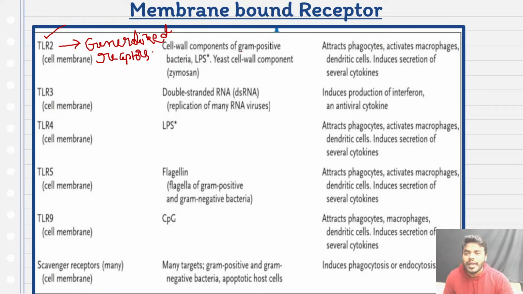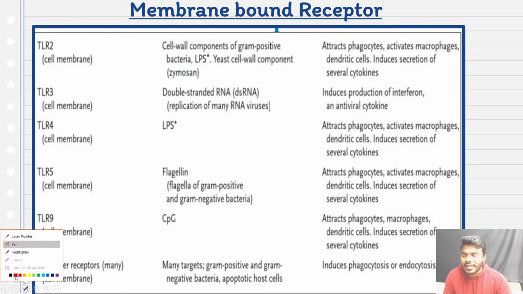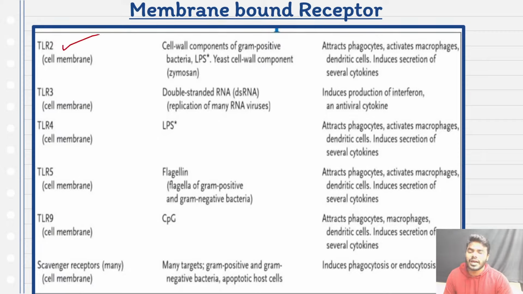For example, a gram-positive bacteria entered the body and it has released its cell wall components. Even lipopolysaccharide can be recognized by TLR2. Even whenever yeast enters the body and releases its cell wall component named zymosan, that can also be recognized by this particular TLR2. Kindly do not get confused with this point. That is the reason I am calling TLR2 the generalized receptor.